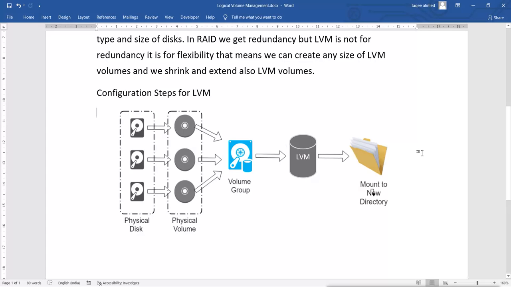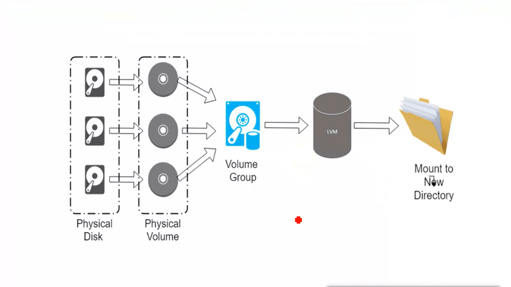So this is the step for LVM configuration. Whether you choose to create it from multiple physical disks or from a single disk does not matter. In any case, it is not giving you redundancy, but the process is the same. Like RAID, we can combine multiple disks and create a single LVM. We can combine multiple disks, or we can use a single disk, it does not matter.